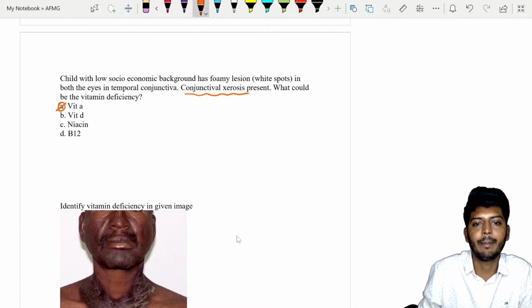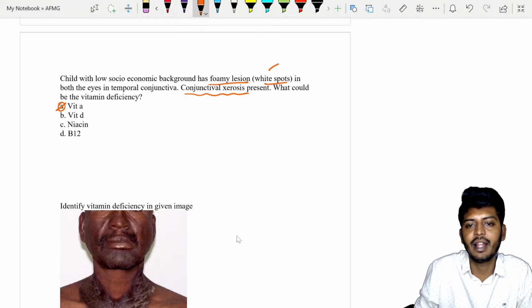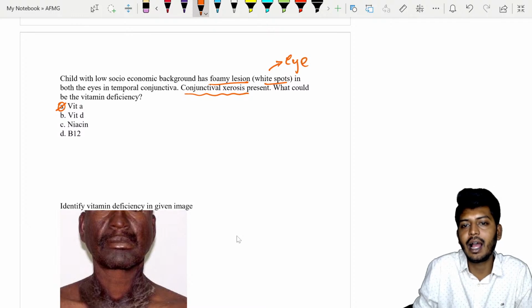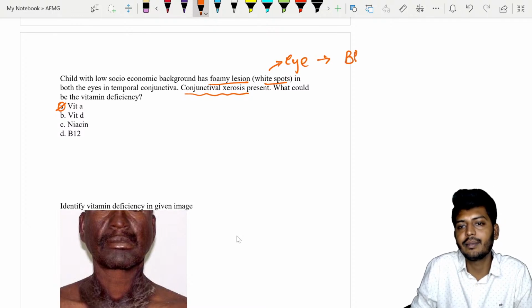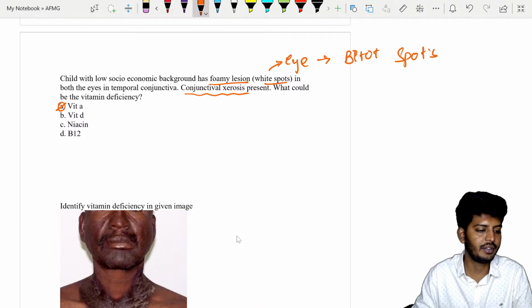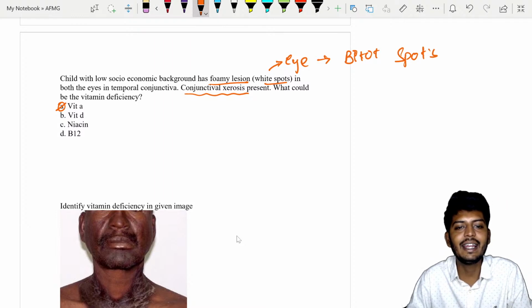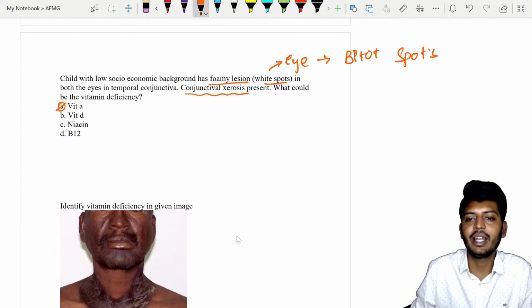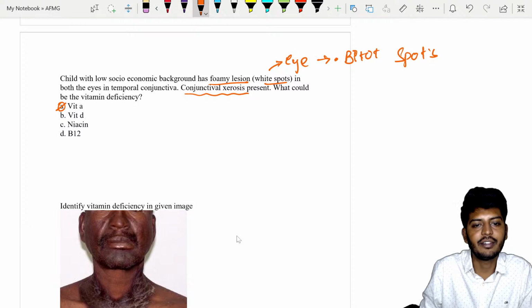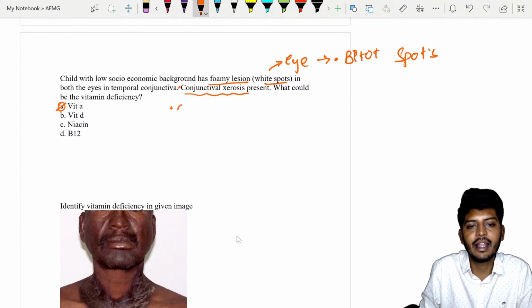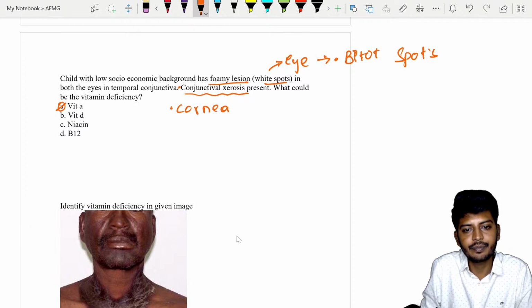Foamy white spots in the eye are an indicator of something called, my dear students, Bitot spots. Bitot spots are a clear-cut indicator of vitamin A deficiency. Vitamin A deficiency: Bitot spots, conjunctival xerosis. There can be corneal ulcer.